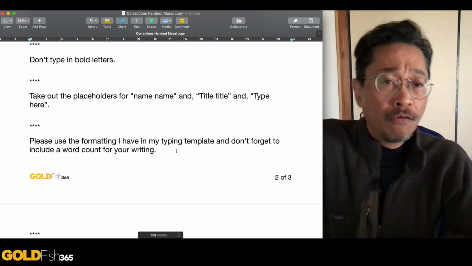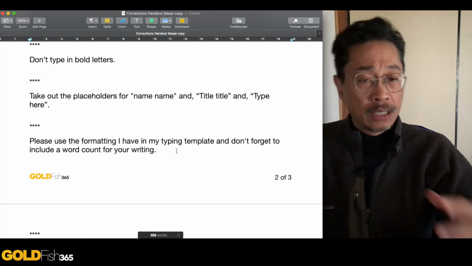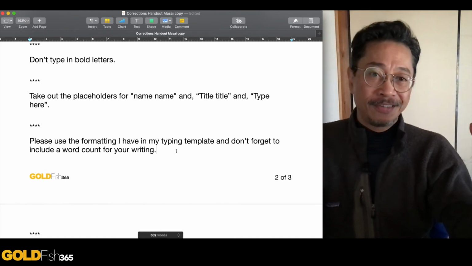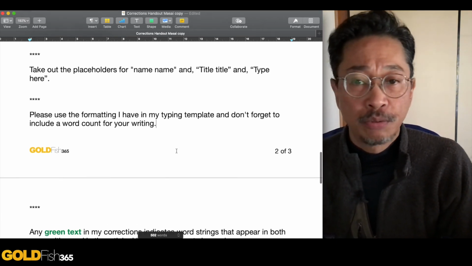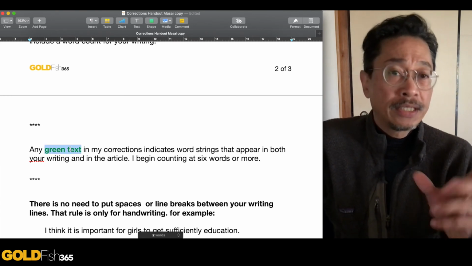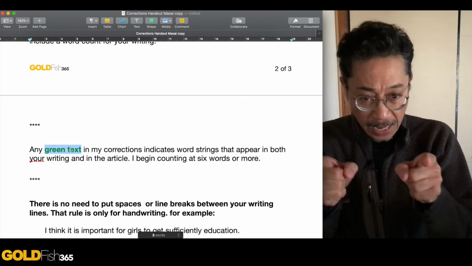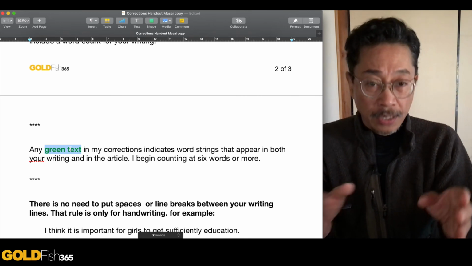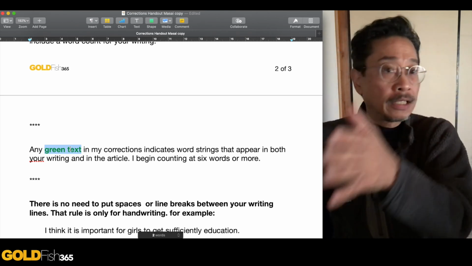Don't forget to put the word count for your writing, okay? And use the format that I already have in the typing template. Don't change the font. Don't change the font size. Don't make it very big because it's still the same number of words. Don't make it very small. Don't use any fonts that I didn't already put in the typing template. Just start typing. Now, this is a big problem, okay? Green text. If you found green text in your writing, that means that I found that sentence or that number of words that you used in your writing was exactly the same as the article. If you look at the article again, you basically copied it.